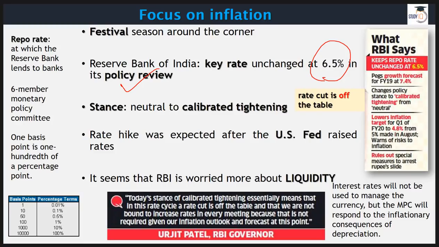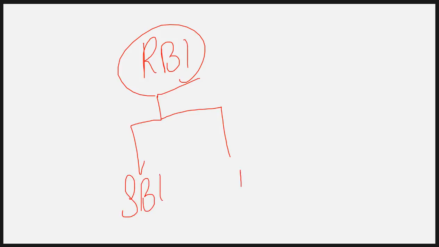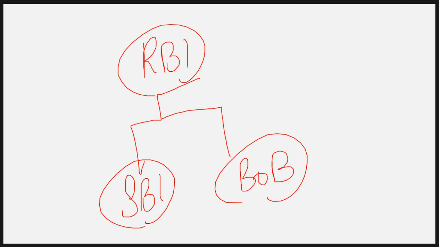Repo rate is basically the rate at which the RBI lends money to banks. So I'll give you a rough hypothetical example just for your understanding here, not being too technical. But of course, as far as understanding is concerned, that's the thing that we have to develop, right? So let's imagine that we have this RBI, our apex bank, not apex court, apex bank of our country, and then we have SBI, then we have BOB. So again, using our imagination, right?